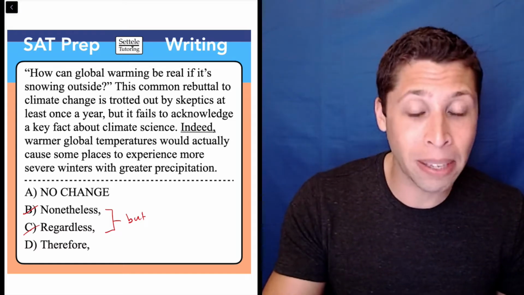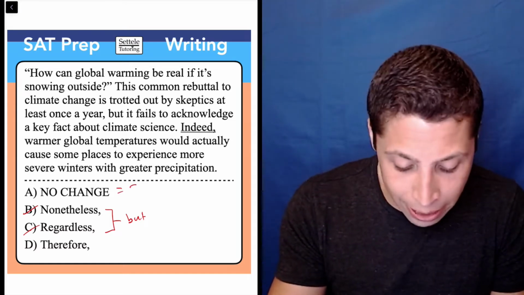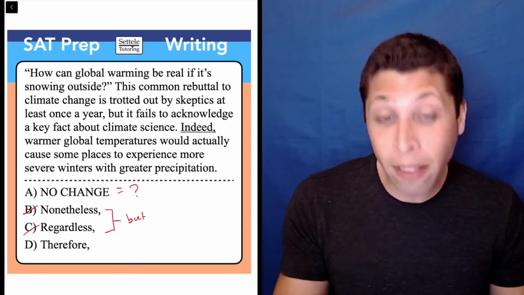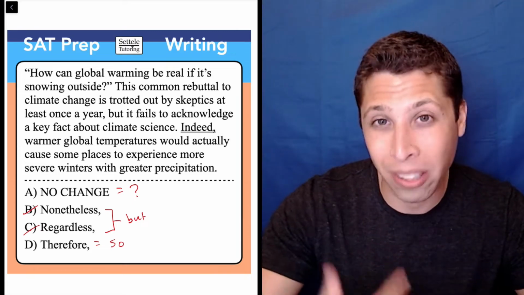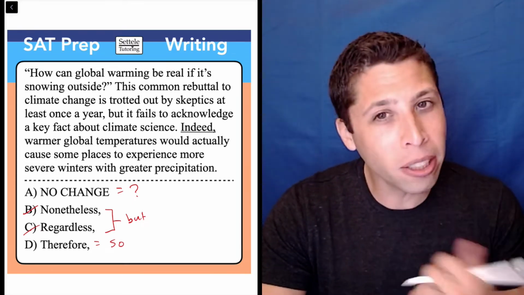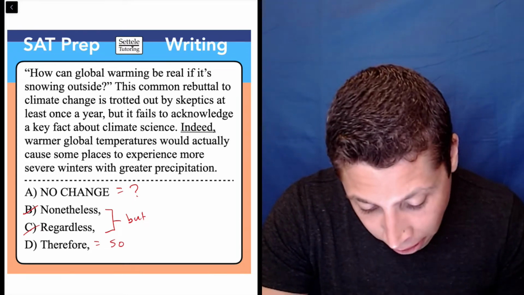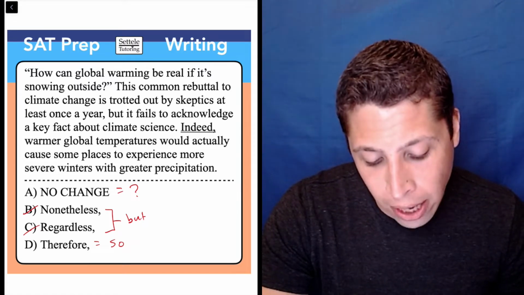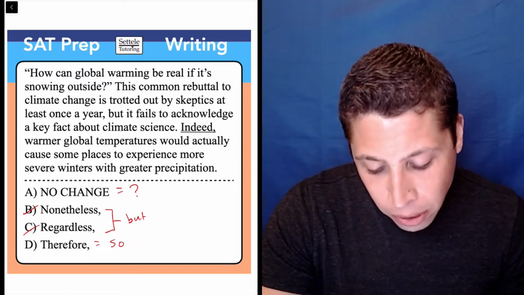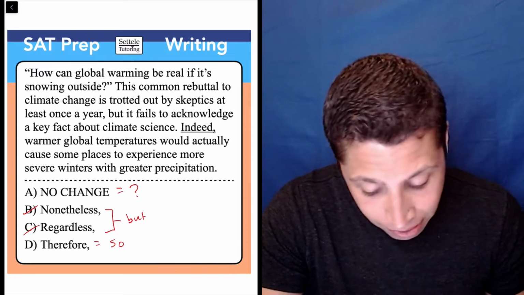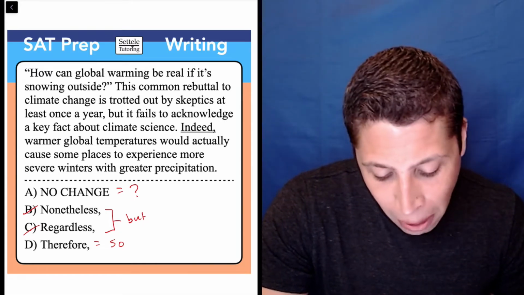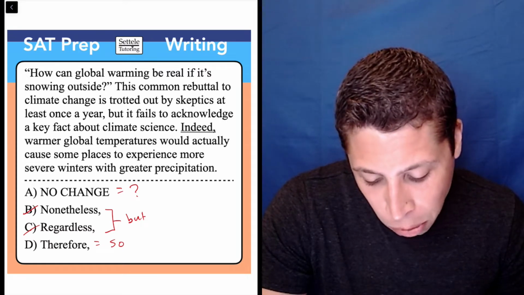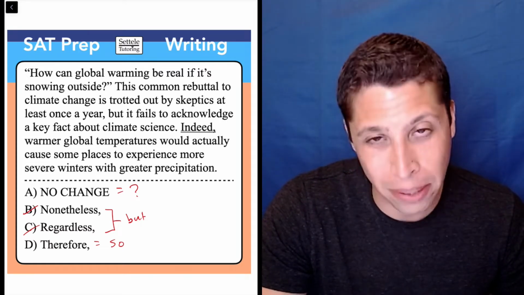And I do think that it makes it easier because now we have this word "indeed," which maybe we don't know what that means, and the word "therefore," which is basically a more advanced version of the word "so." It's kind of like a "because." So let's take a look at these sentences and see. In the beginning here it says, this common rebuttal to climate change is trotted out by skeptics at least once a year, but it fails to acknowledge a key fact about climate science. So in a way that does sound kind of negative, but let's look at the next sentence. Warmer global temperatures would actually cause some places to experience more severe winters with greater precipitation.